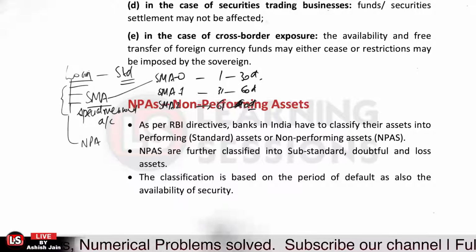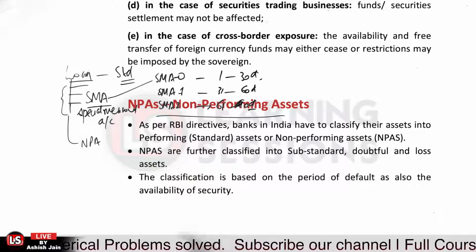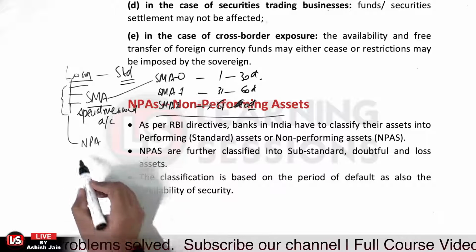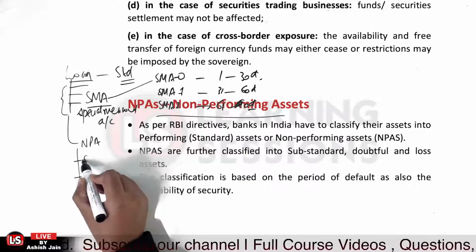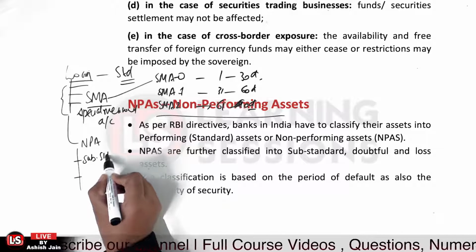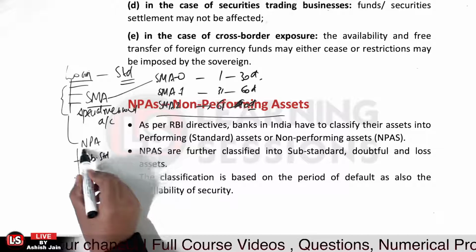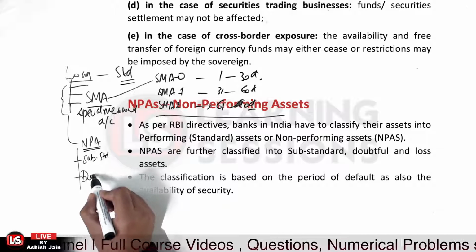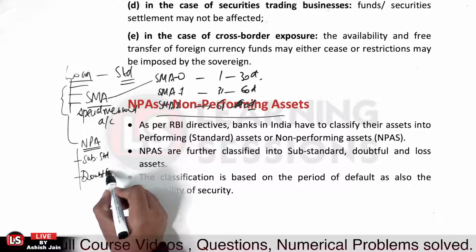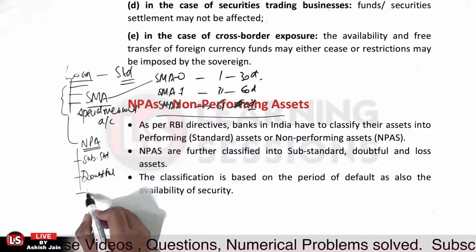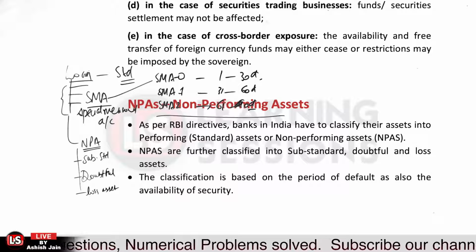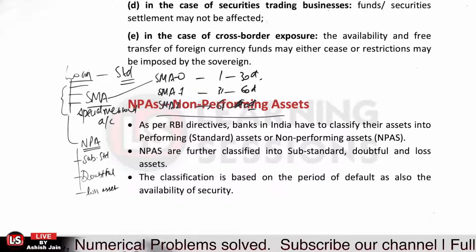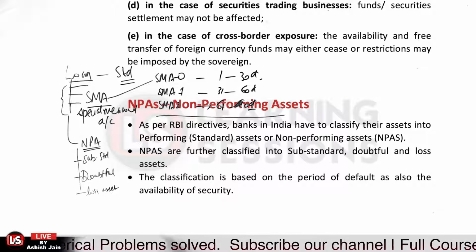And further, after that particular time period, the account will be classified as a non-performing asset. And further, there are three categories in case of the non-performing assets. One, it is the substandard asset category. The second one, it is the doubtful asset category. And the third one, it is the loss asset category. So we have three categories in case of the non-performing assets.